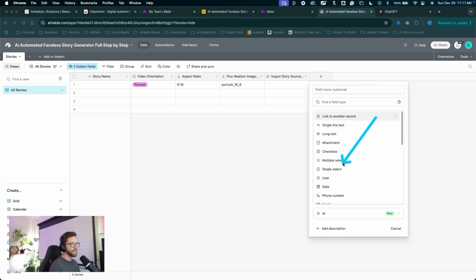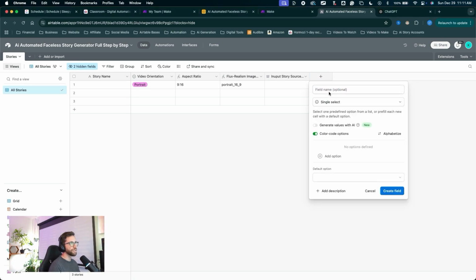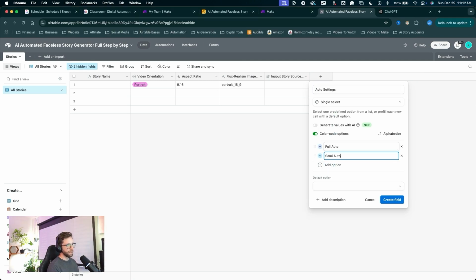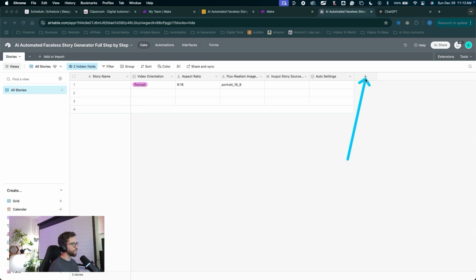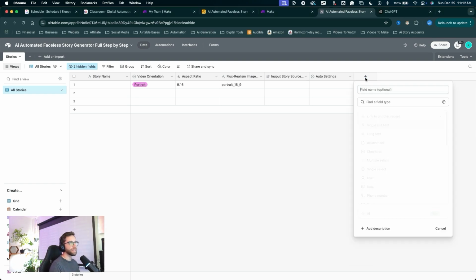Now we can click the plus to create the next field. This one will be a single select drop down. Choose that. This is called auto settings. For the selection options, we can type in full auto, semi-auto, and manual. Same thing as before, we can change the colors. Click create field.